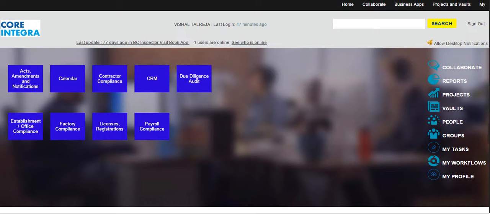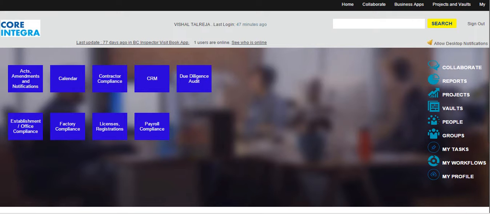Welcome to India's first labor law compliance portal, developed and hosted by CoIntegra. This portal enables corporates to be compliant to labor laws as mandated by the Indian government. It gives visibility to the management team on the level of compliance of their organization. Let us now walk through the portal and its features.